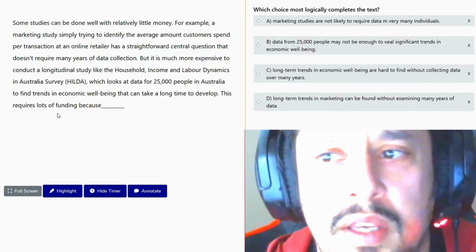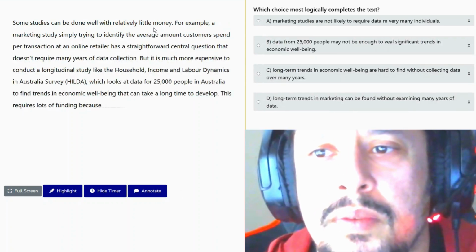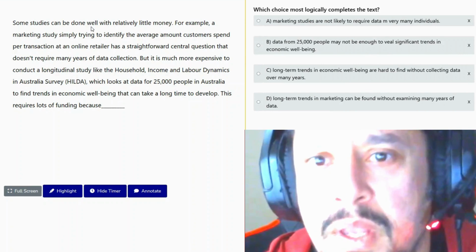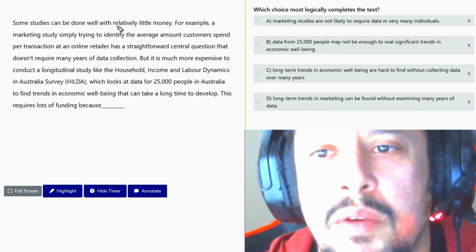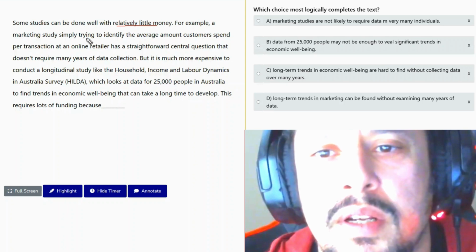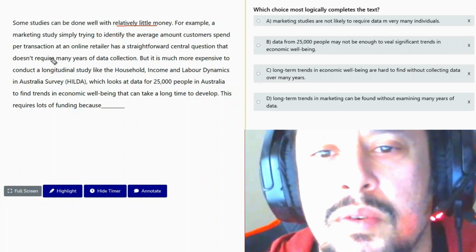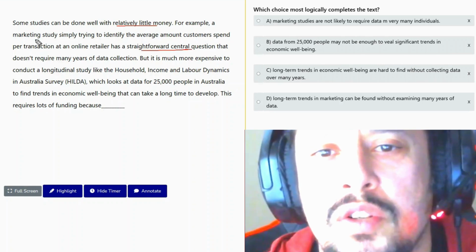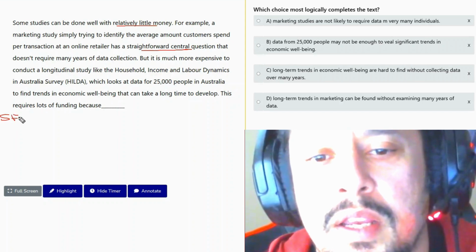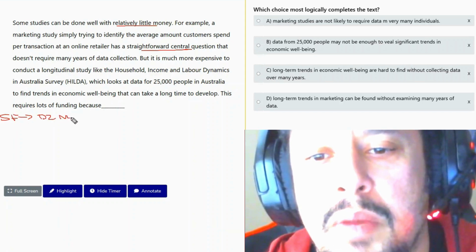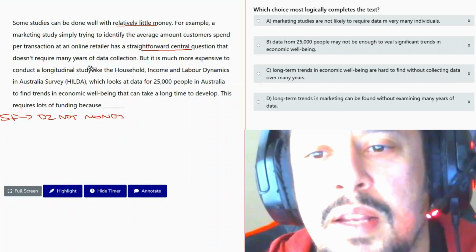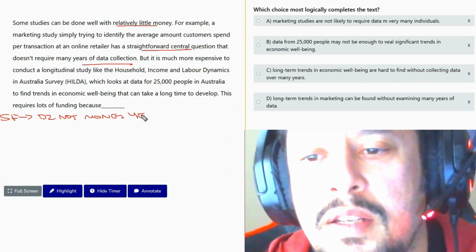And finally, here, 23. So studies can be done with relatively little money. For example, a marketing study: identify the average amount customers spend per annum. Okay, so it doesn't require much. So a straightforward marketing study does not need much money, right? Does not need years of collected data.